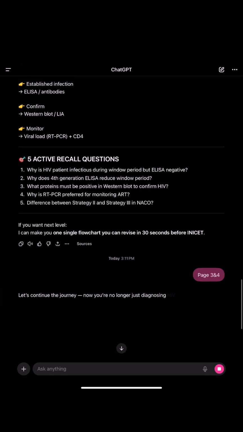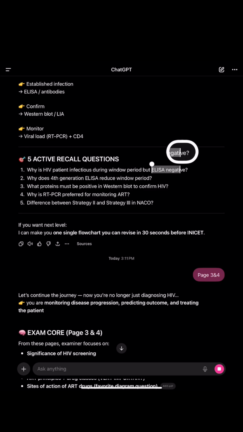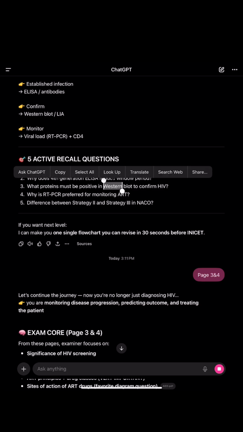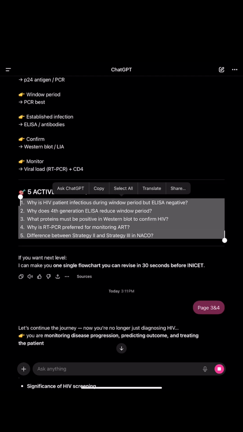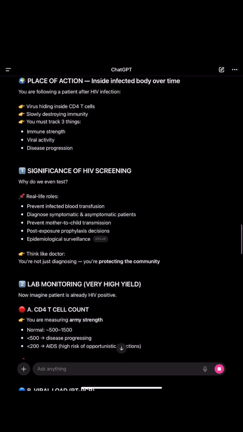Find answers to these. Why is an HIV patient infectious during the window period but ELISA negative? Why does 4th generation ELISA reduce the window period? What protein must be positive in Western blot to confirm HIV? P24, I guess. Why is RT-PCR preferred for monitoring ART? Is there any difference between strategy 2 and strategy 3? I honestly don't know these answers.